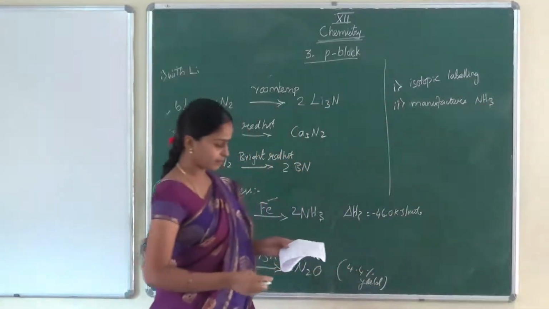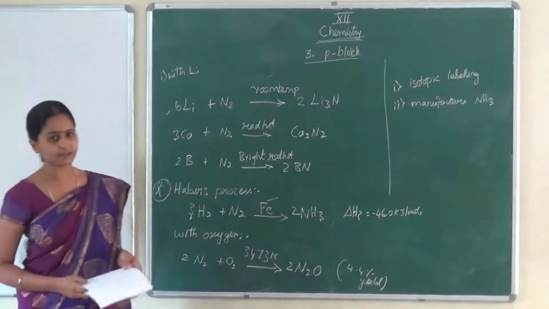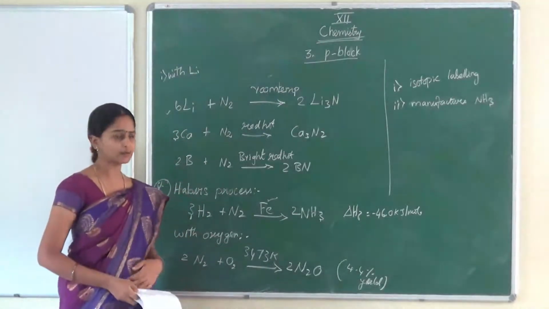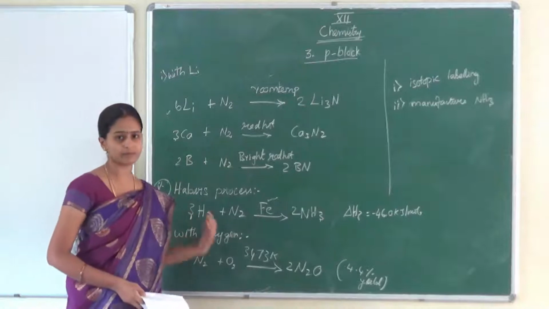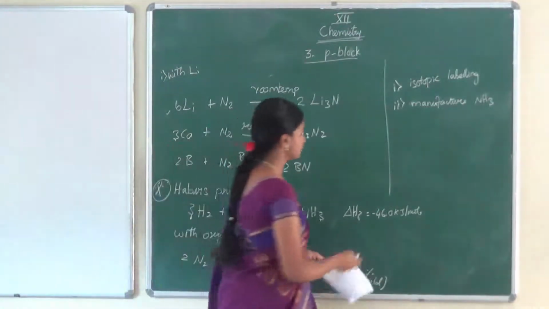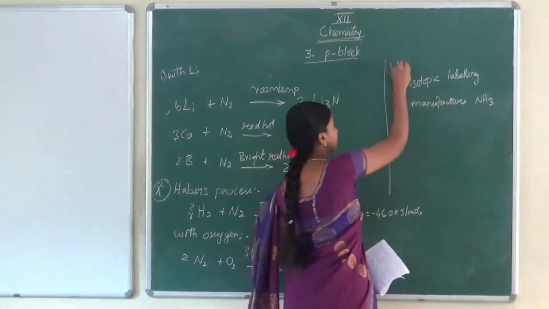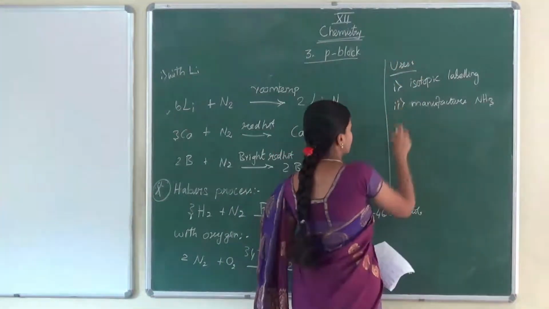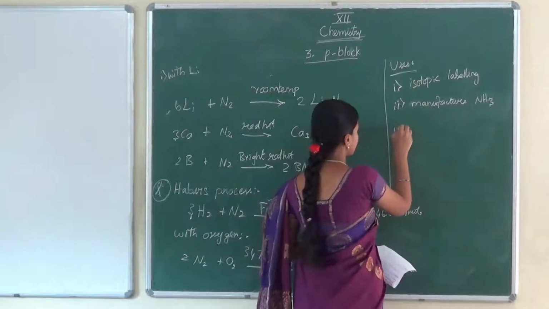The next one: nitric acid, calcium cyanide, many nitrogen compounds we are using. All the nitrogen compounds we are preparing from nitrogen only. The next very, very interesting use of nitrogen is that it is used for cryosurgery.